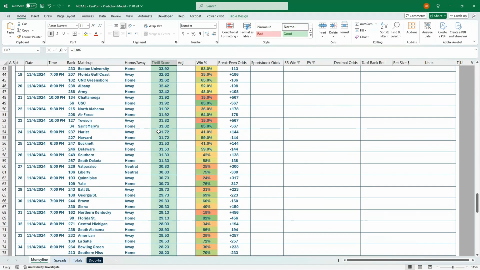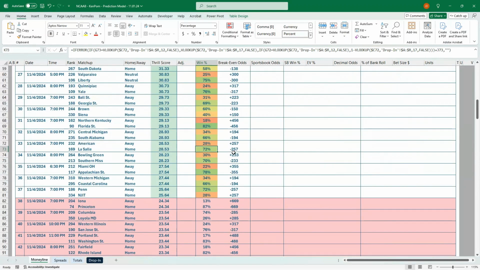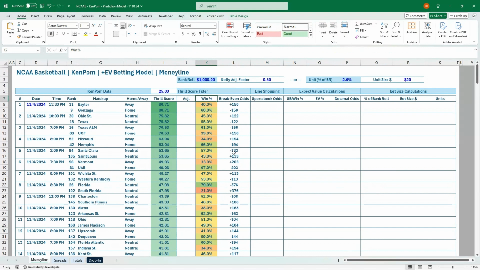But I would definitely not encourage you to be looking at some of these Oklahoma State Green Bay matchups, where you're probably going to get some lines that are longer than plus 2,400. And, oh, that's an EV bet. But the chance of that actually hitting, I mean, one or two of those are going to hit during the year. And if you're willing to stomach dozens or 100 losses before you hit one of those massive underdogs in the college basketball season, go for it. But I made that mistake the first year I got into sports betting and lost quite a bit of money on college basketball. So that's definitely a lesson learned. So make sure that you bet on the quality matchups.